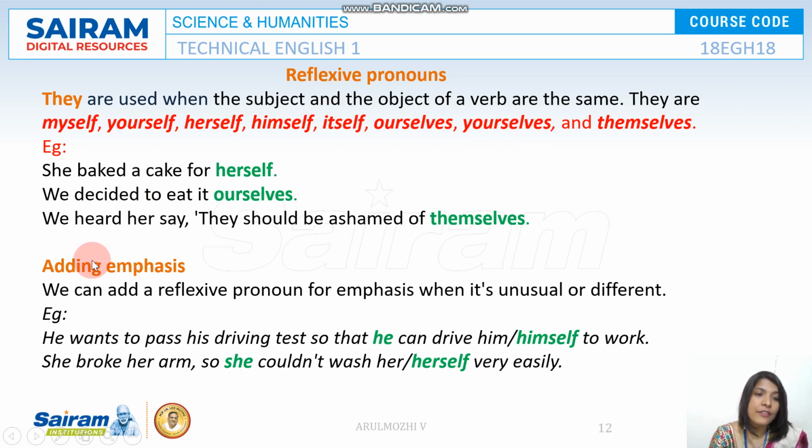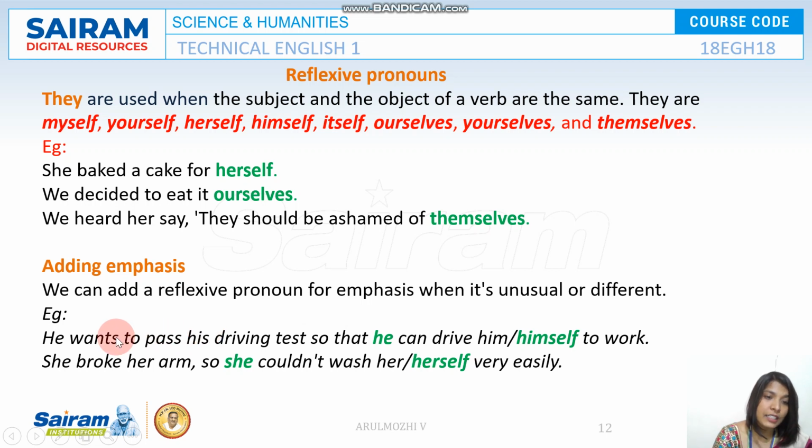And there is something called emphasis. We can add a reflexive pronoun. We can use reflexive pronouns when the action is emphasized, when it is unusual or different. Take for example, she baked a cake for herself. Here she is doing the action for herself. So here we are using the reflexive pronoun. We decided to eat it ourselves. So the entire thing is done by ourselves. So here we use a reflexive pronoun.